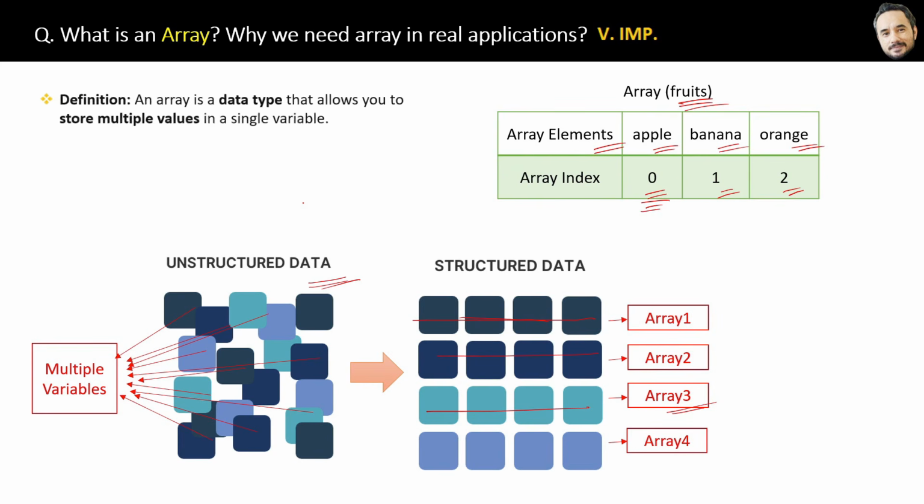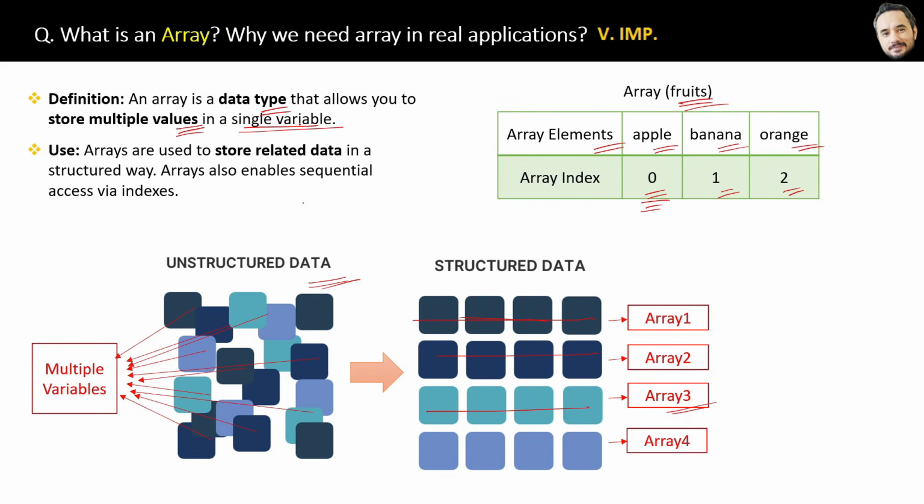And finally, here is the definition. An array is a data type that allows you to store multiple values in a single variable. And here is the use of array. Arrays are used to store related data in a structured way. Array also enables sequential access via indexes. Now in upcoming questions, I will show you how to declare, initialize and implement array, which is very simple.